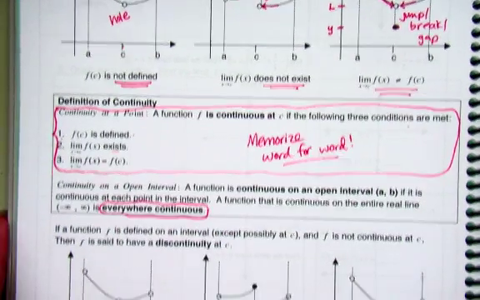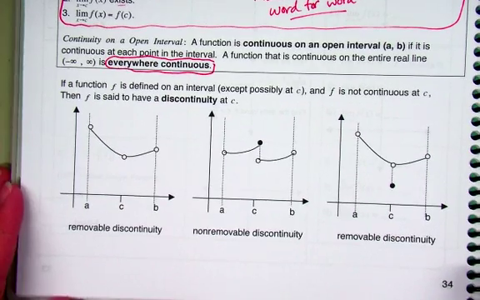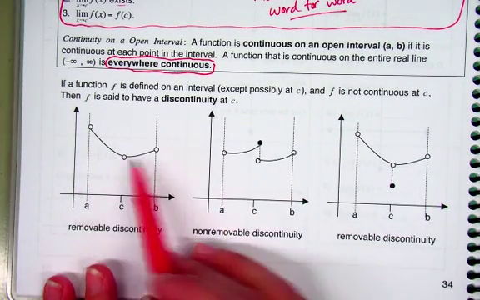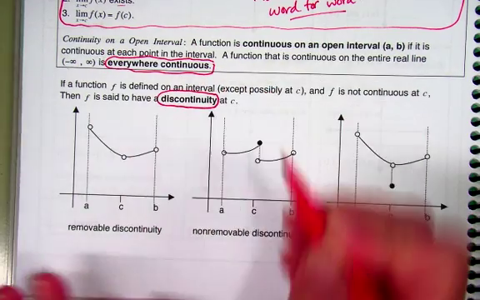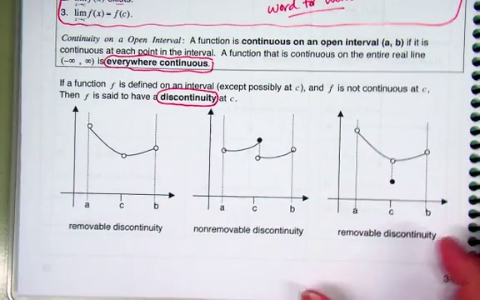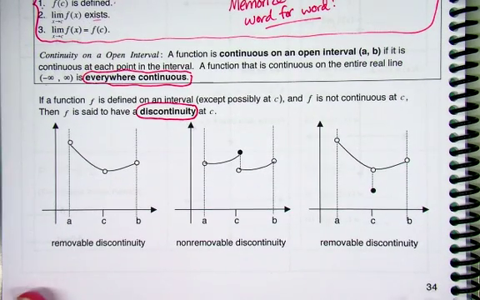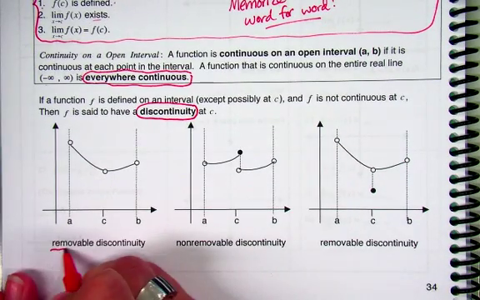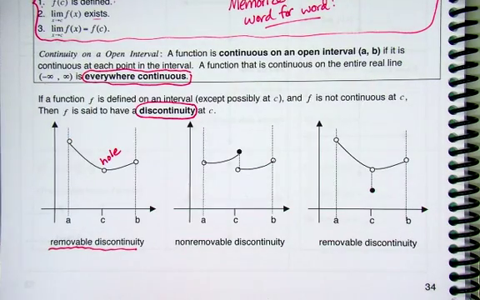Cool? All right, so again, here's just more graphical ideas of what these are. If it's got these holes or breaks or gaps, it's called a discontinuity. Well, that makes sense, right? It's not continuous there, so it's a discontinuity, okay? So there's different types of discontinuities. There's what we call a removable discontinuity. That's when you just have a hole. Why is it called a removable one? Because I could literally plug it with one little point and I could remove it or not remove it, right? That's why it's called a removable one.